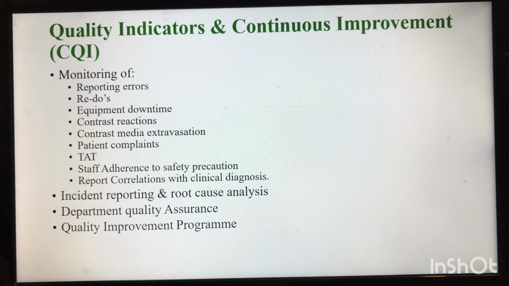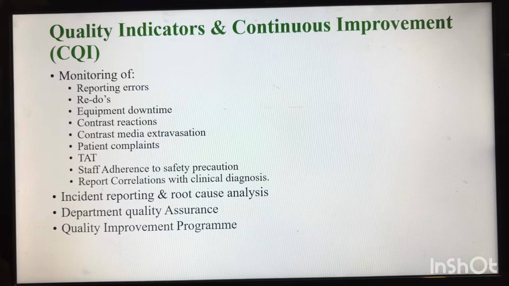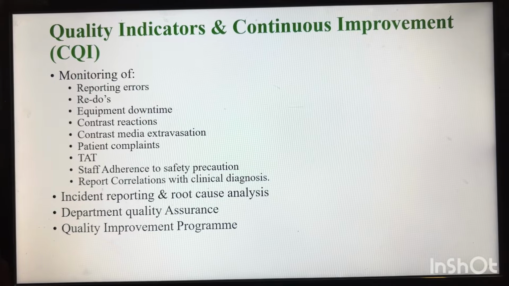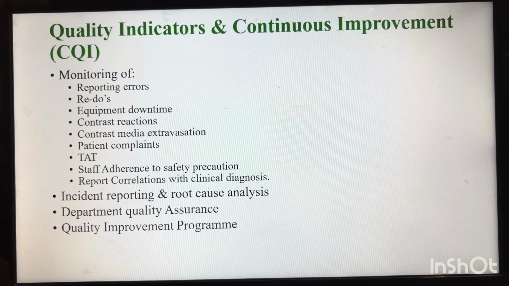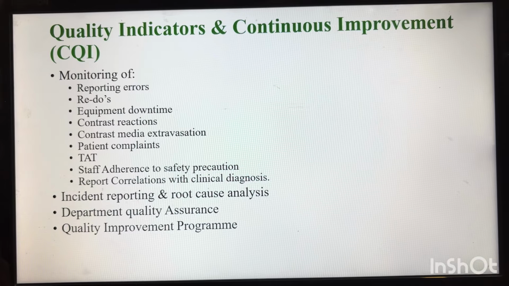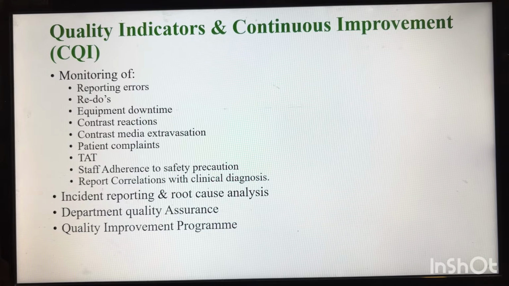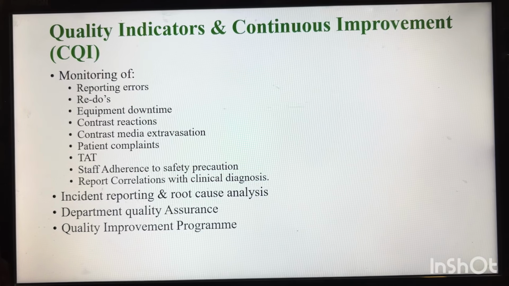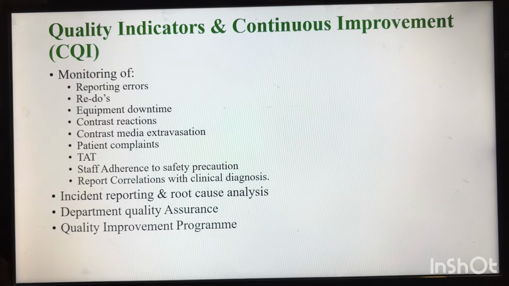Staff adherence to safety precautions is about things like the radiation safety protocols and radiation safety equipment. So the RSO, radiation safety officer, will do the audit wherever the radiation equipment is being used. It may be the ICU, the inpatient ward, the operation theater, the radiology department, or the endoscopy, wherever we are using the C-arms.